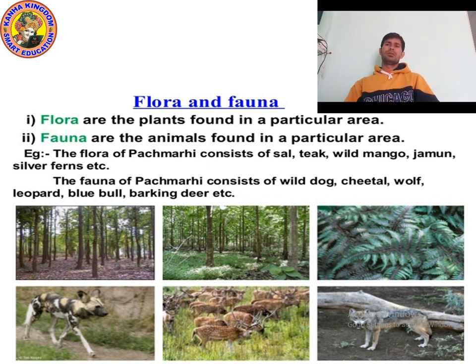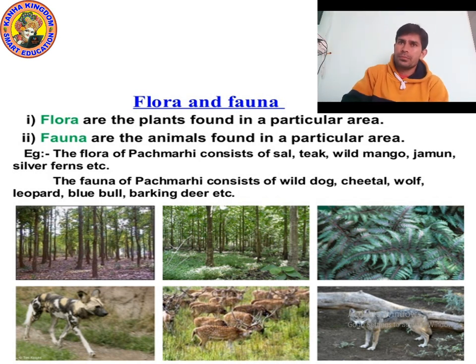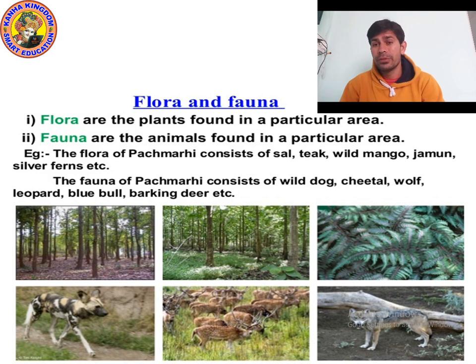So these are flora and fauna. I hope you understood the meaning of flora. What do you mean by flora? Flora refers to the plants found in a particular area, and fauna refers to the animals found in a particular area.